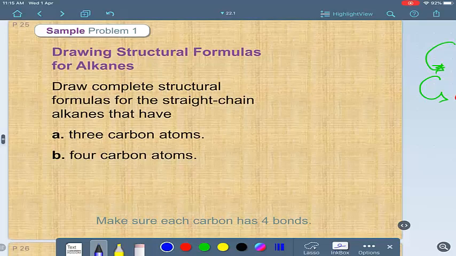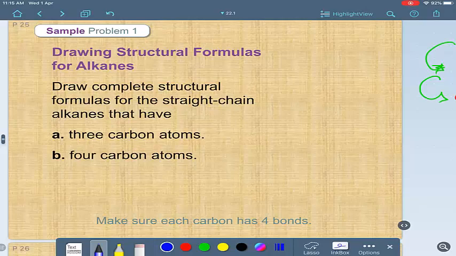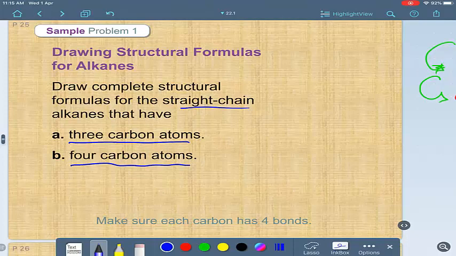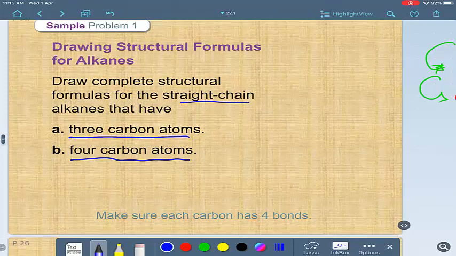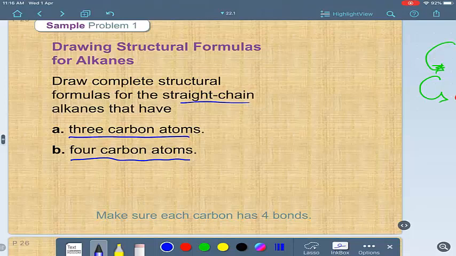Let's try to do this problem. How can we draw the structure formula for an alkane? We have 3 carbon atoms in a straight chain, and then 4 carbon atoms. If you have 3 carbon atoms, first you make 3 carbons like this.